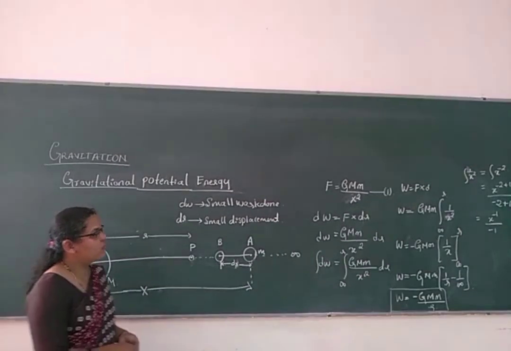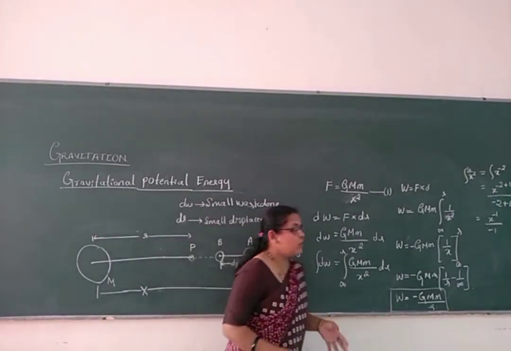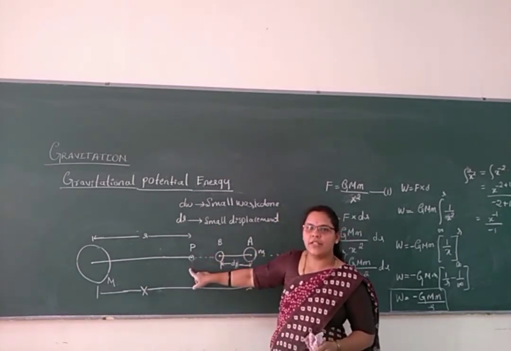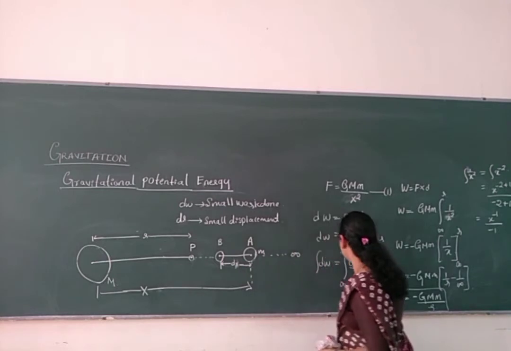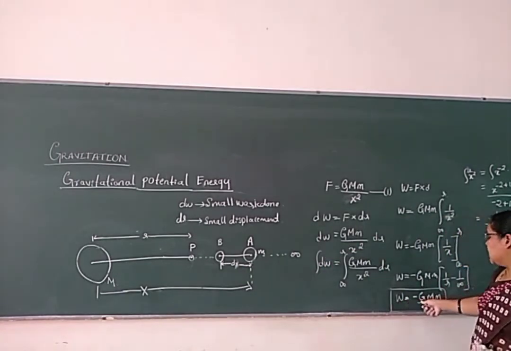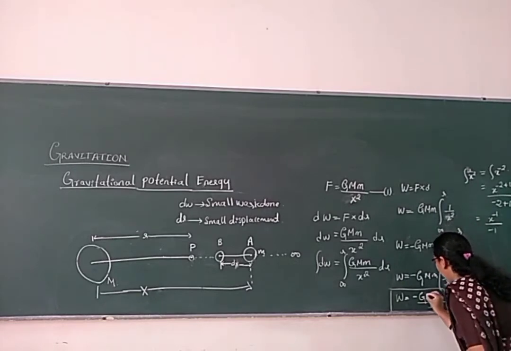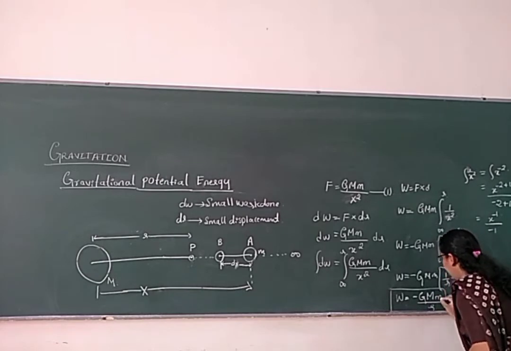So the total amount of work done in bringing the unit mass of a body to that particular point where the gravitational field is there is W equals minus G capital M small m divided by r.